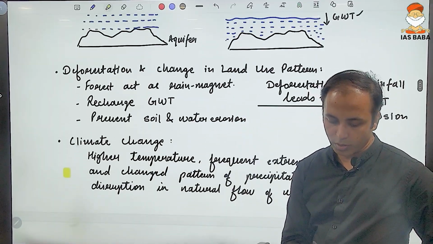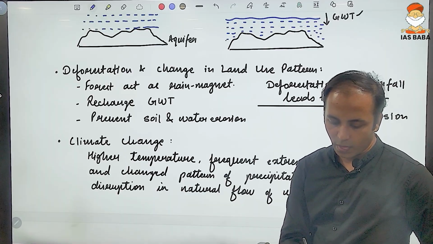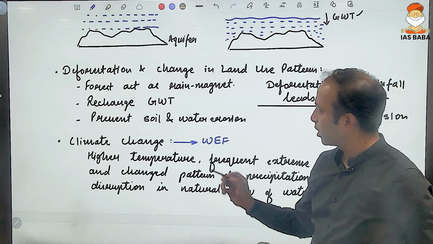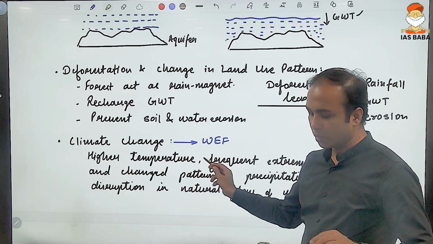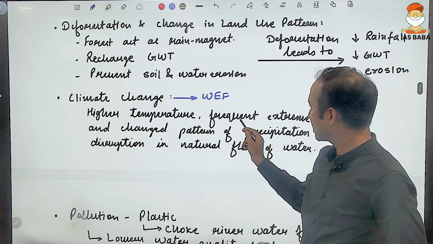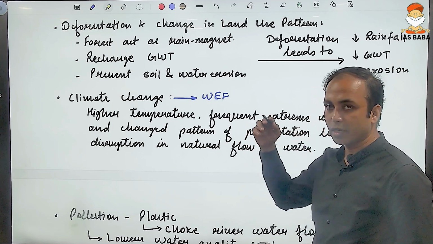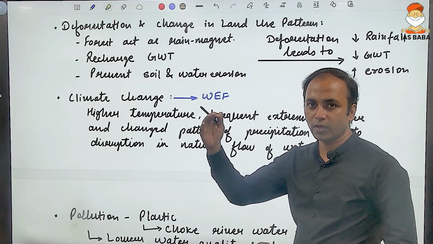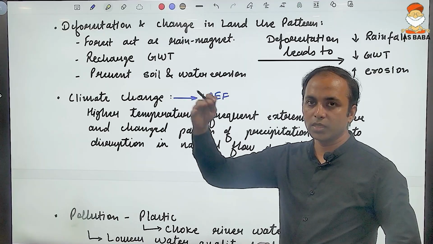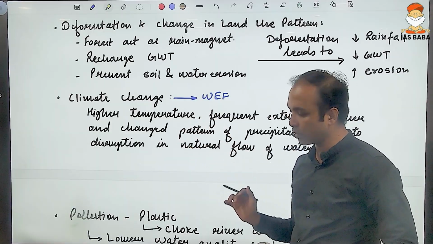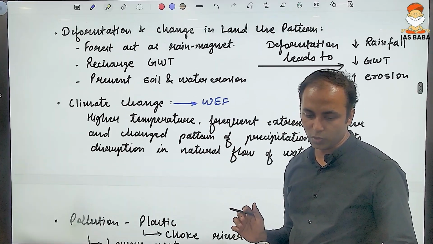But climate change, as emphasized by the World Economic Forum, means higher temperature with global warming, frequent extreme weather conditions, and an increasing rate of evaporation. The surface water is getting evaporated; a river is surface water, so evaporation is taking place of the surface water.